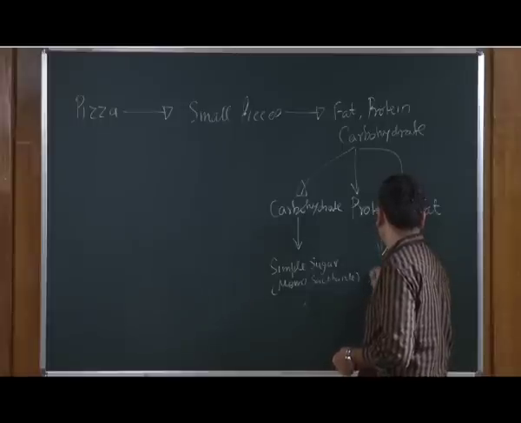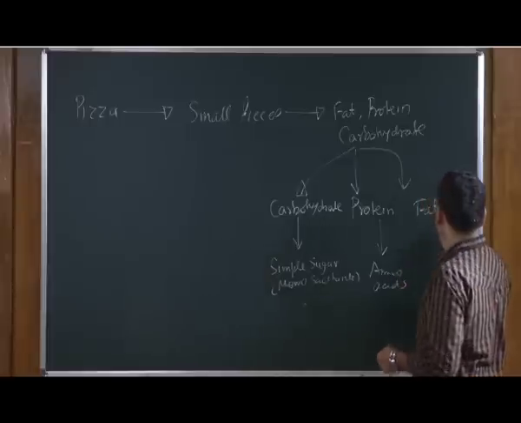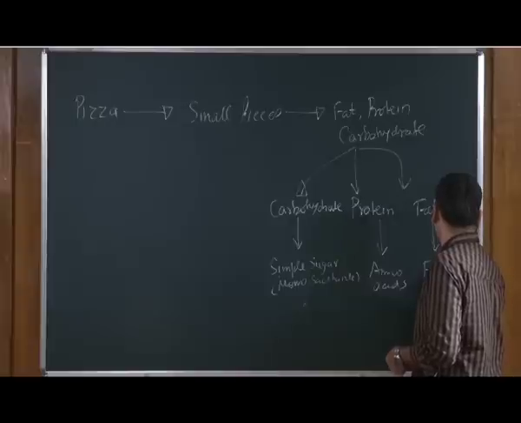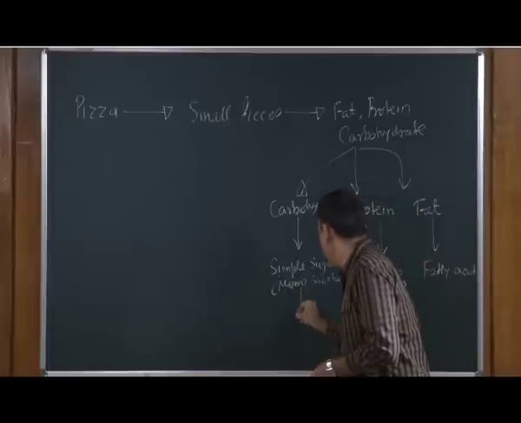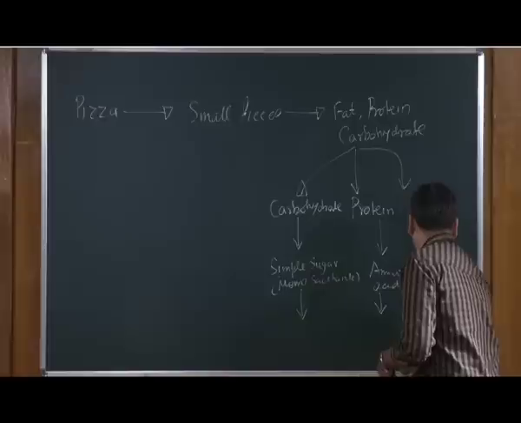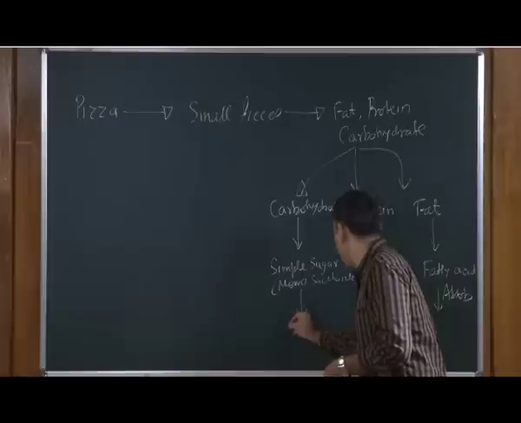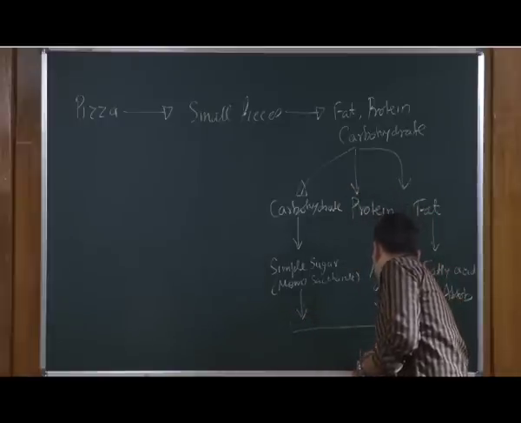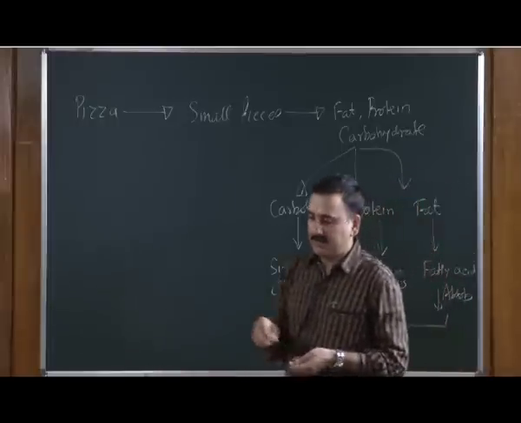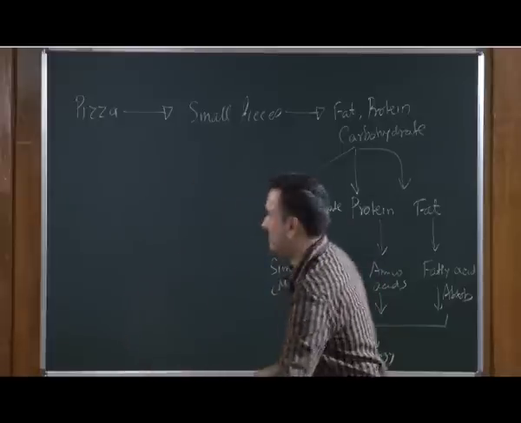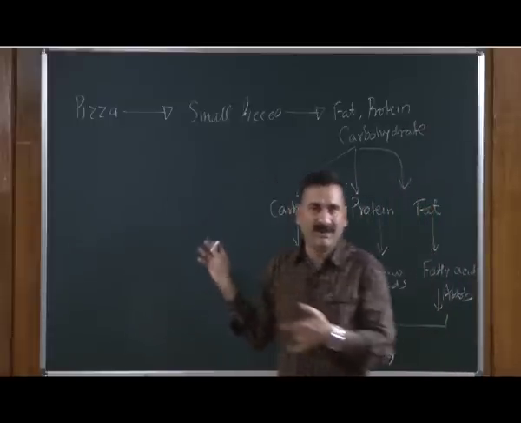This protein has to be converted to amino acids, and the fat has to be converted into fatty acids, and then these three materials have to be absorbed into the body, and you will produce the energy. Okay. So, let us see what are the different processes happening in this whole scheme to achieve the energy from a small piece of pizza.